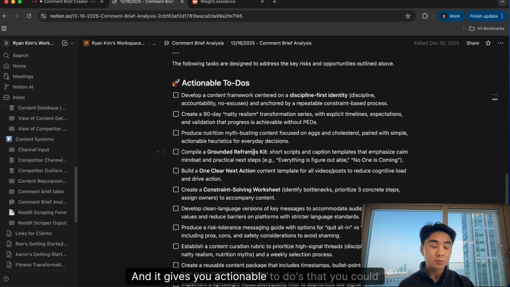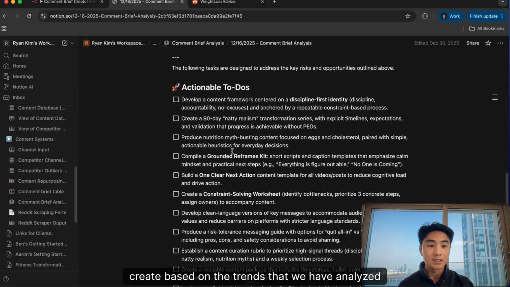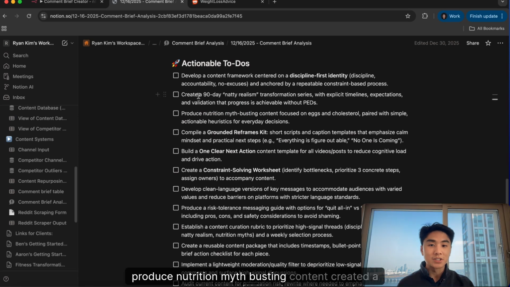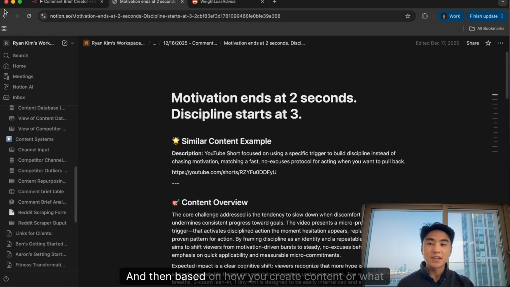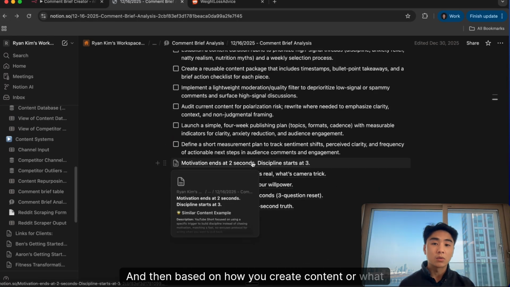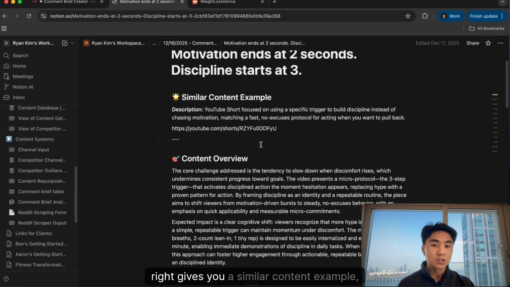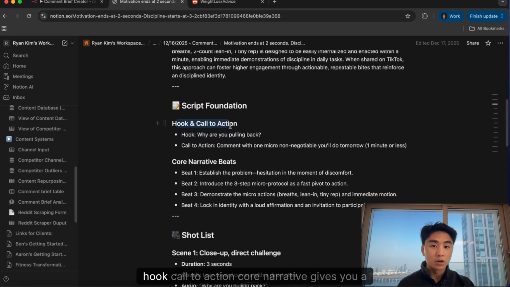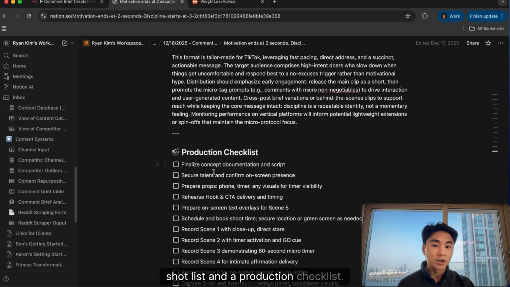And it gives you actionable to-dos that you could create based on the trends that we have analyzed up here. Produce nutrition myth-busting content, create a 90-day natty realism transformation series, a content framework around discipline-first identity. And then based on how you create content or what your SOPs are, how your content team likes to work, it gives you a similar content example, overview, script foundation, hook, call to action, core narrative, a shot list and a production checklist.